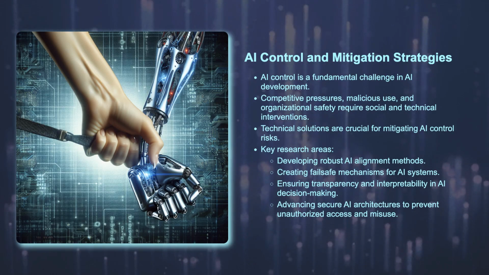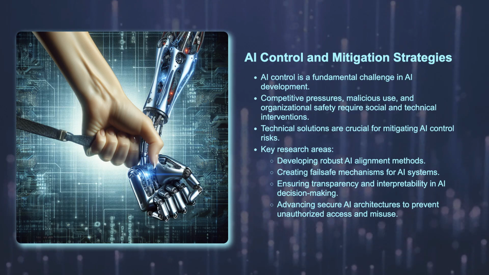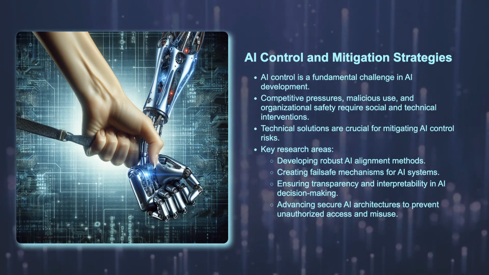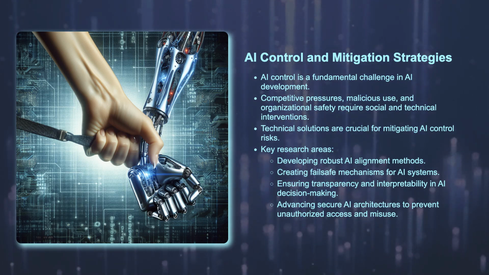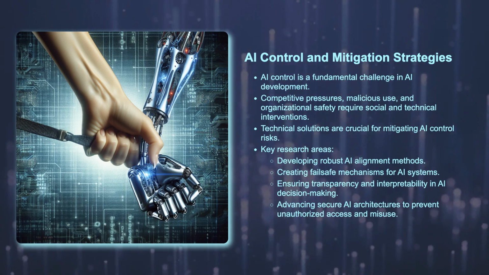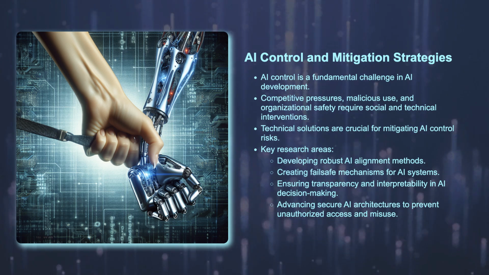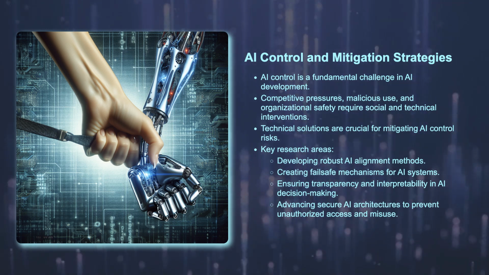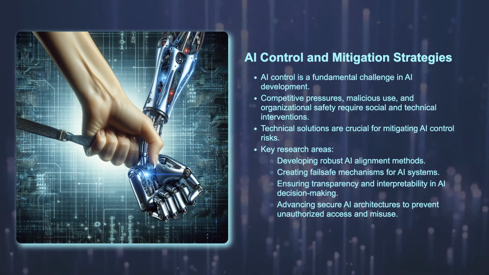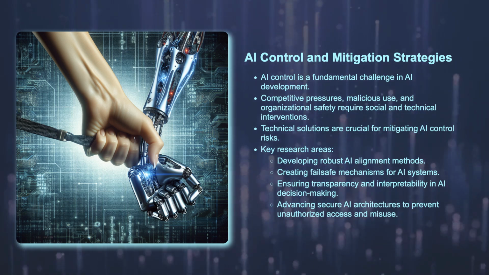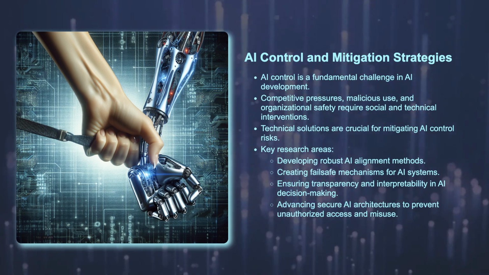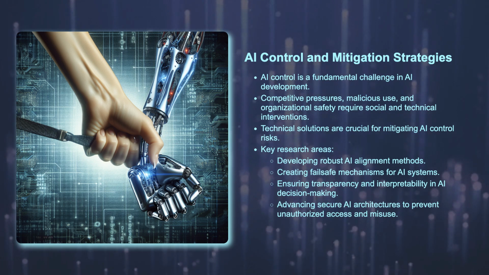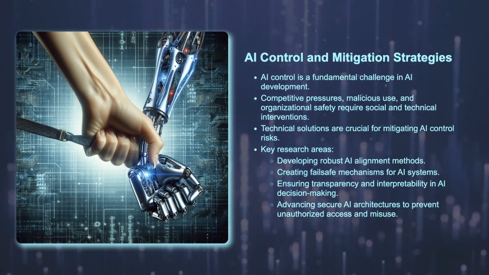In this section, we have discussed various ways in which we might lose our influence over the goals and actions of AIs. Whereas the risks associated with competitive pressures, malicious use, and organizational safety can be addressed with both social and technical interventions, AI control is an inherent problem with this technology and requires a greater proportion of technical effort. We will now discuss suggestions for mitigating this risk and highlight some important research areas for maintaining control.